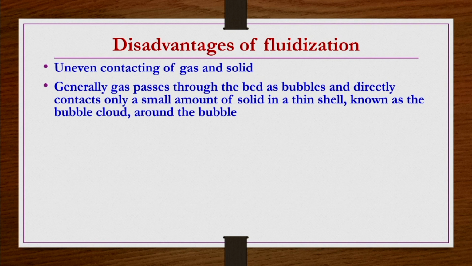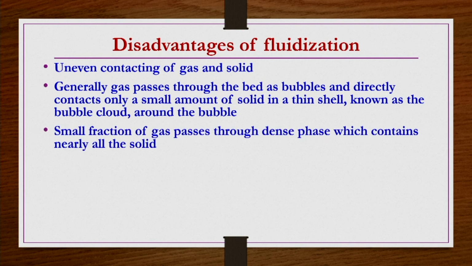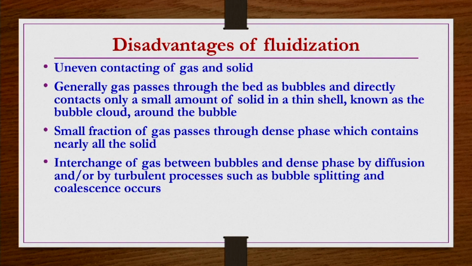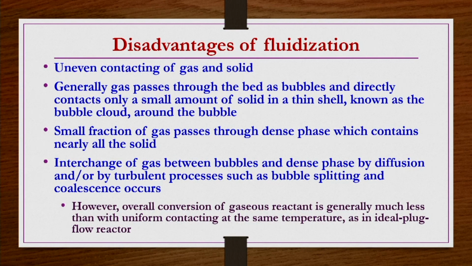As we have seen, the voids, the bubbles that form, are almost free of particles, and sometimes they expand so much that they contact fewer particles, and only a small fraction of gas passes through the dense phase, which contains nearly all the solids. There is no evenness. Interchange of gas between bubbles and the dense phase by diffusion or by turbulent processes such as bubble splitting and coalescence occurs. Those are again disadvantages. Overall conversion of gaseous reactant is generally much less than that obtained using an ideal plug flow reactor at the same temperature.